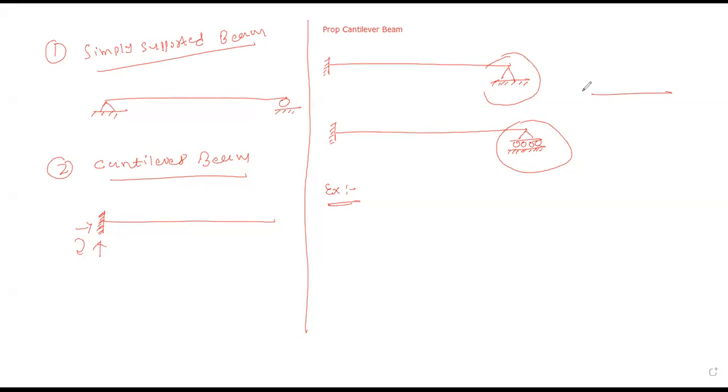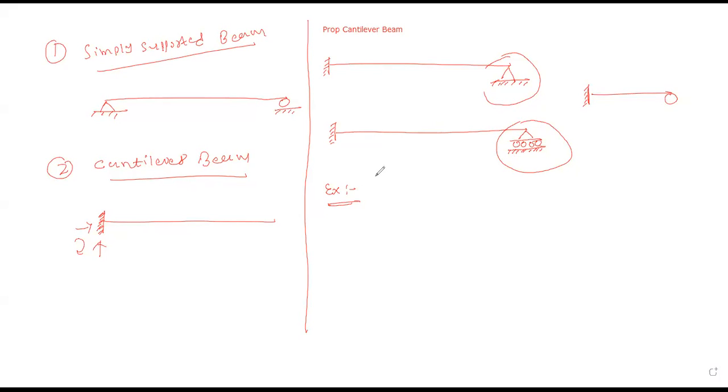Okay? It is connected with a column in your building, and at an entrance you observe some aesthetic kind of column. Yes or no? It may be circular, it may be rectangular, depending on purpose. You can say this is such an example of the prop cantilever.